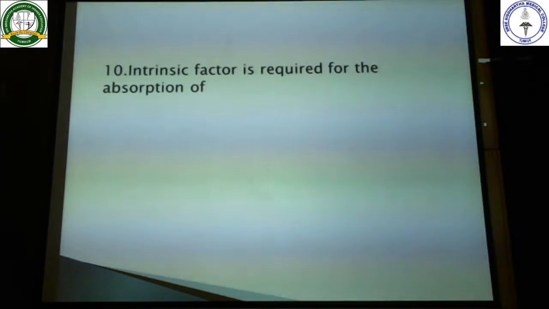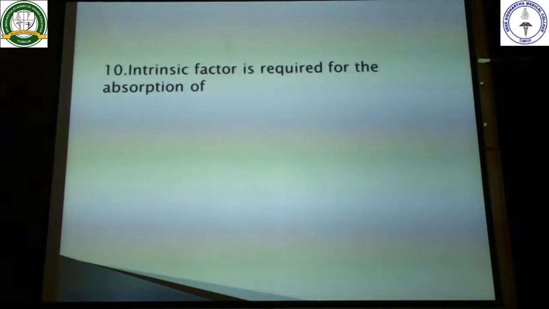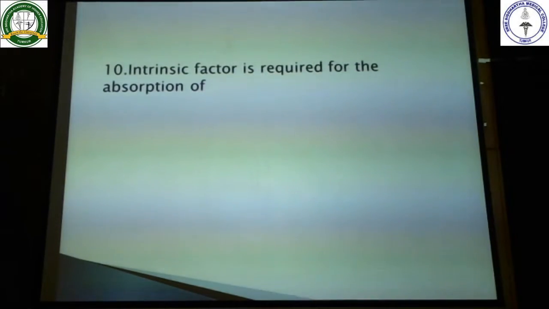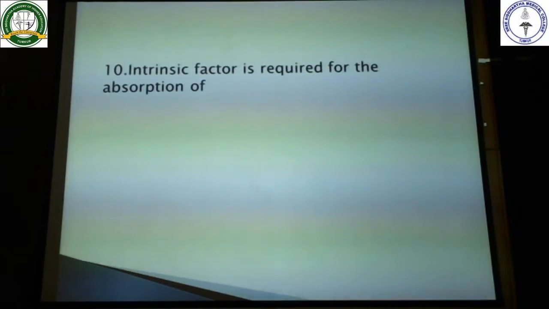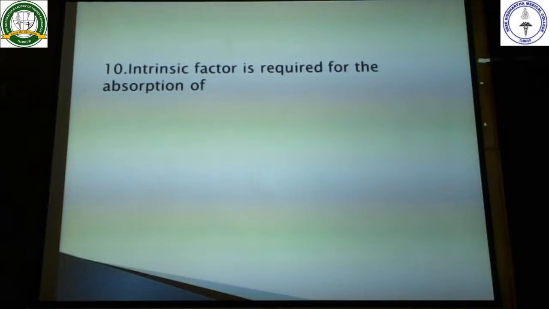Intrinsic factor is required for the absorption of... Let me tell you, the complete name of intrinsic factor is intrinsic factor of Castle. So once there is intrinsic factor of Castle, there should be an extrinsic factor of Castle also. So extrinsic factor of Castle is another name of vitamin B12, right?